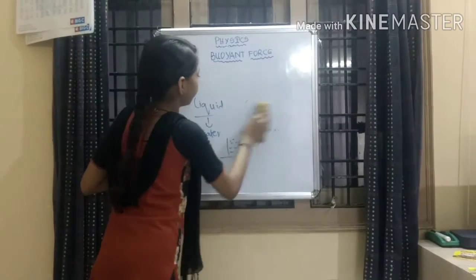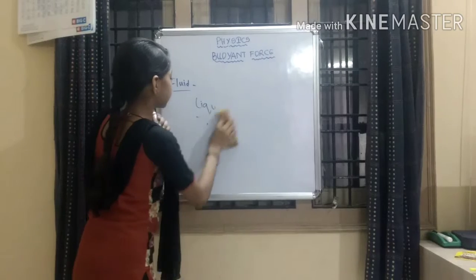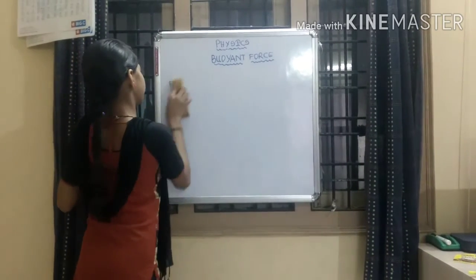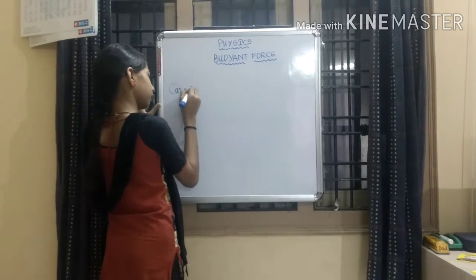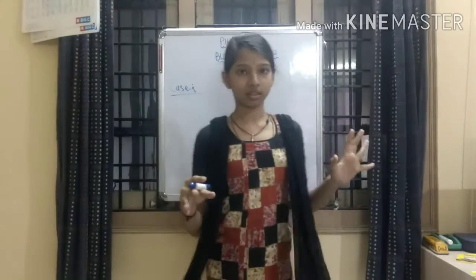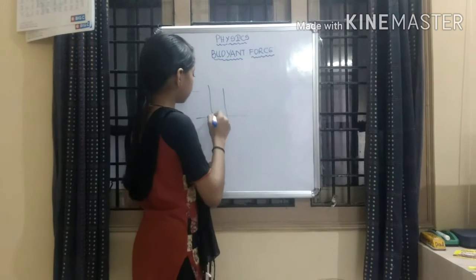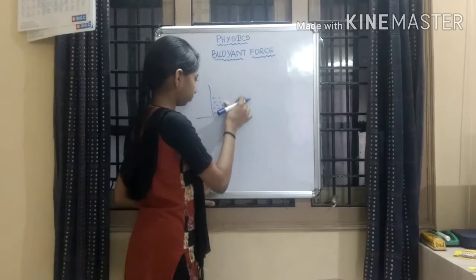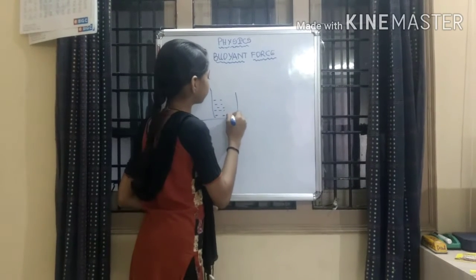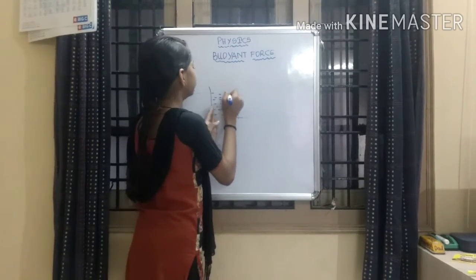Now, in this fluid, I told you it has 3 cases. First I am going to tell case 1. What is case 1? Now let us assume a rectangular bowl which contains water, full of water.